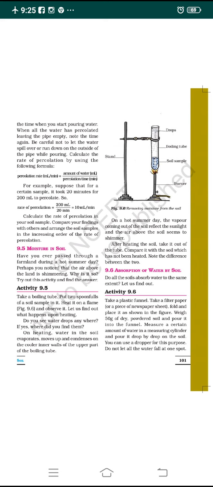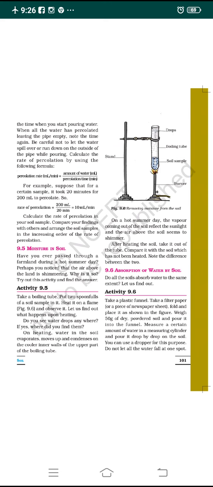I showed you what a measuring cylinder is. This is a kind of material which can hold water. We have 50 ml, 100 ml, 150 ml and 200 ml measuring cylinders in our science lab. Take one measuring cylinder of 50 ml, fill the water into it, and pour the water on the funnel which contains the soil sample, drop by drop, on the sample of soil which you have taken in the filter paper.